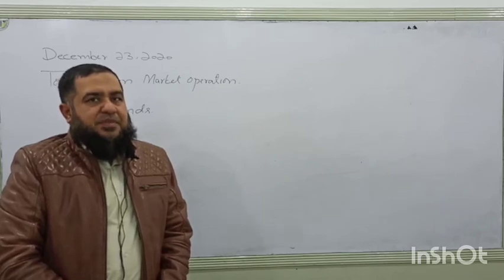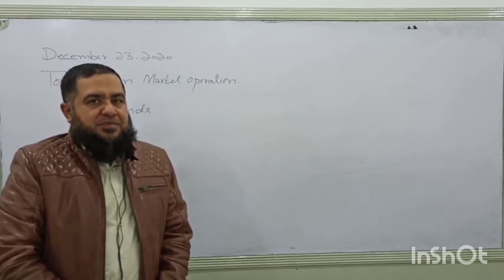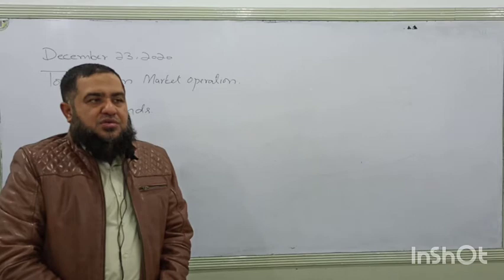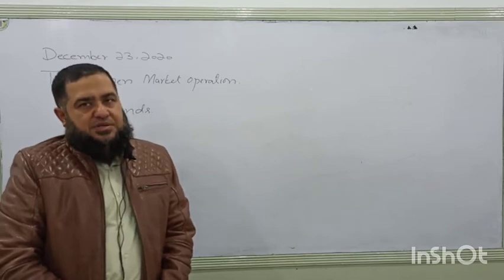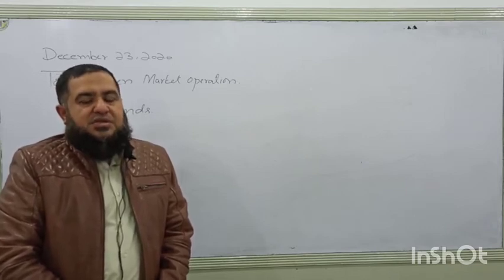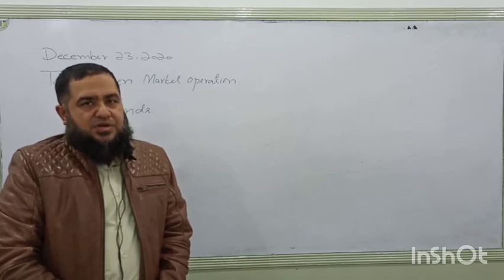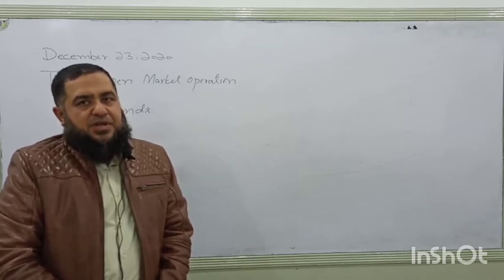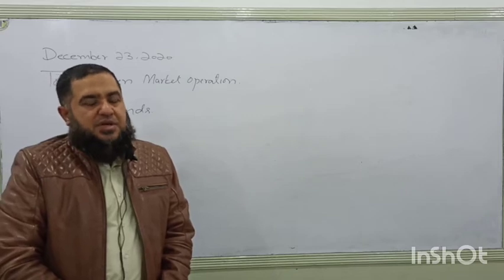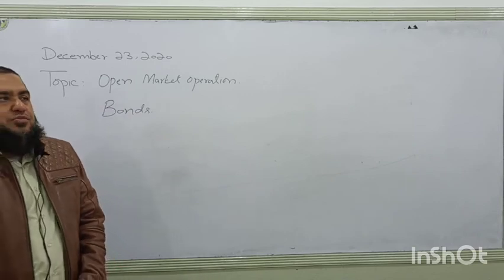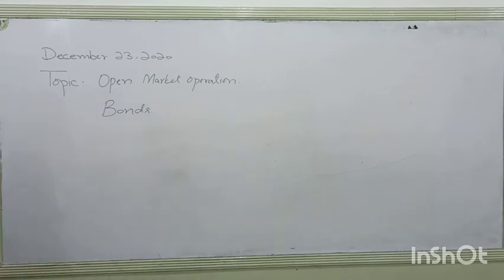So when the central bank issues bonds to the general public or non-banking institutions, the people are actually giving loans to the federal government. After 3 months, the federal government will return the prize bond or bonds with interest to the people who have lent money to the government. So this is called open market operation, when there is buying and selling of bonds.